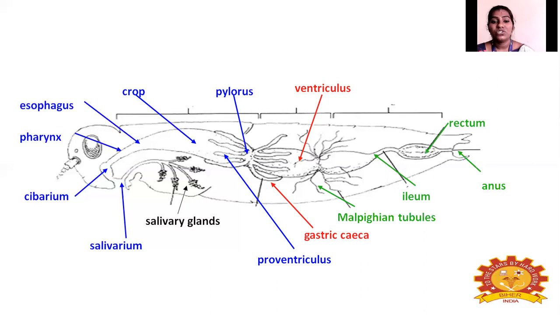So this is the structure or parts of the digestive system. Starting, it is the salivary gland, and next the sibarium and then the salivarium.